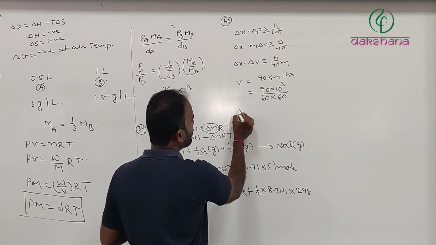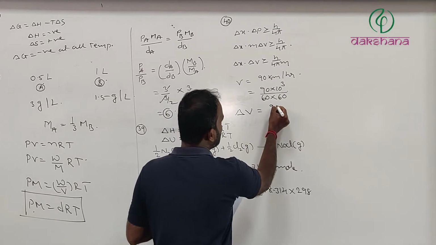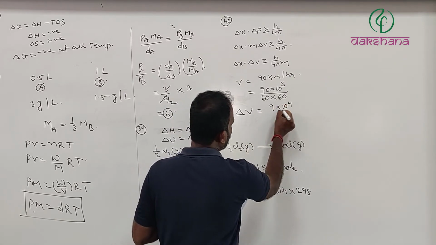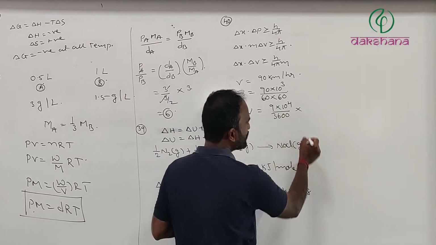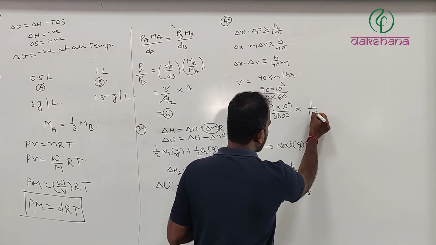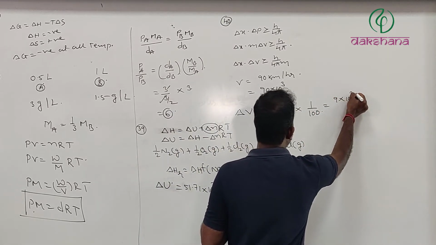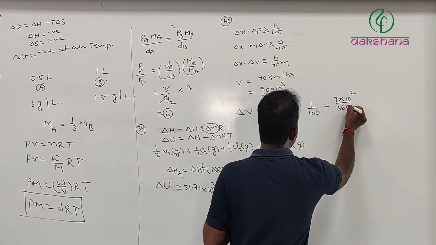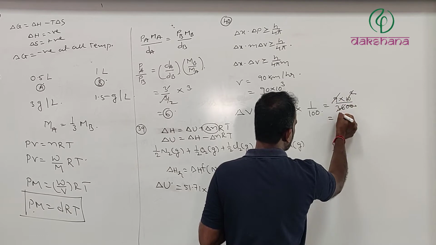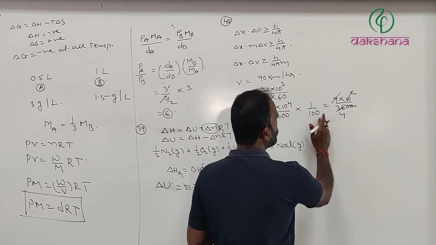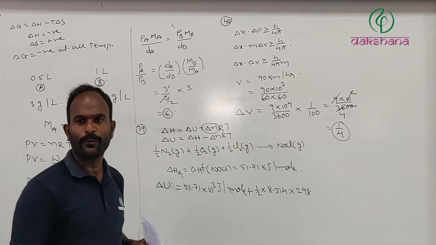But we need the uncertainty in velocity. Uncertainty in velocity is this, 9 into 10 power 4 divided by 3600, into how much percentage? 1%, so 1 divided by 100. That is equal to delta V equals 9 into 10 square divided by 3600. This one gets cancelled. 9 divided by 36 is simply going to be 1 divided by 4. Delta V value we know.